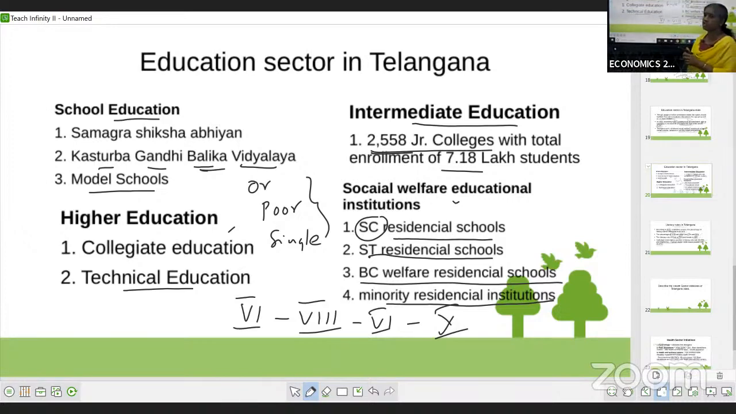So these are the 2 SAQs we completed. One LAQ we completed in yesterday's class from the 10th unit, that is Telangana economy and different welfare programs, and that is for the LAQ. Education and health, these 2 are for the SAQ. Okay, children? Thank you.